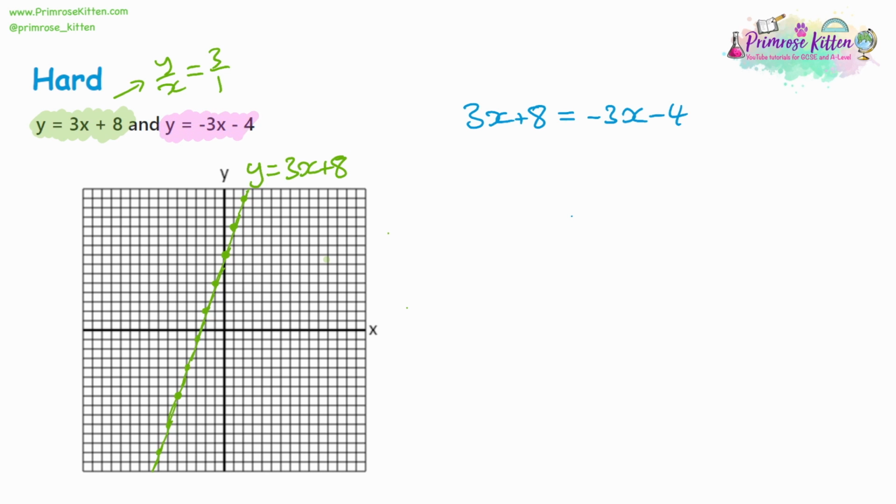y is equal to -3x minus 4. So the y-intercept is at -4, and then looking at gradient, gradient is the change in y over the change in x. The gradient's -3, that'll be -3 over 1. So from our y-intercept, if we go down 3 on the y-axis, we're going to go across 1 on the x-axis. And of course, we can do that in the opposite direction.